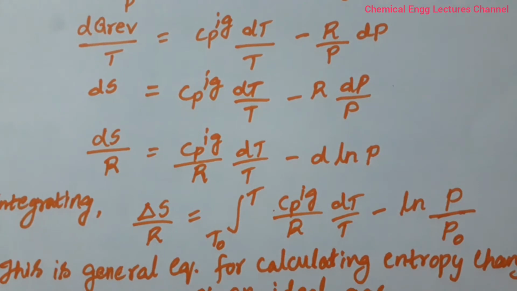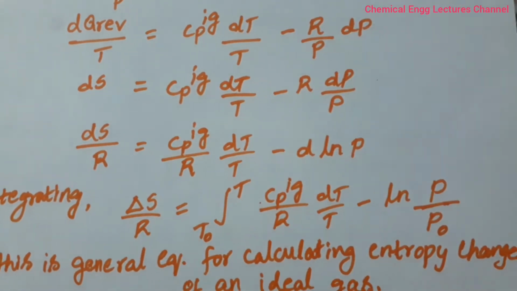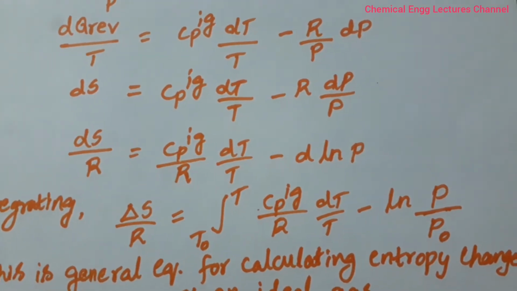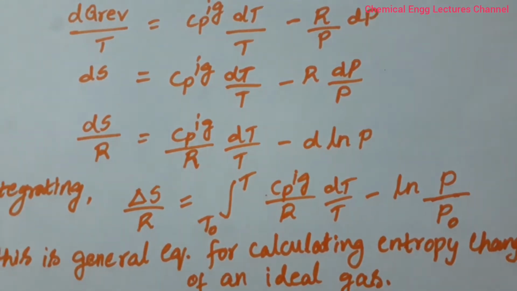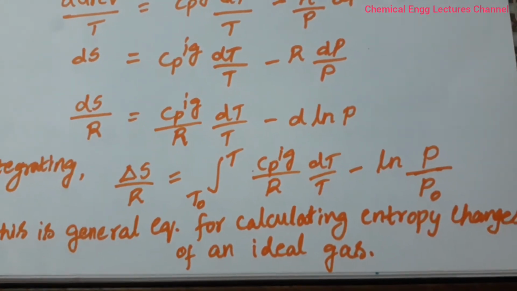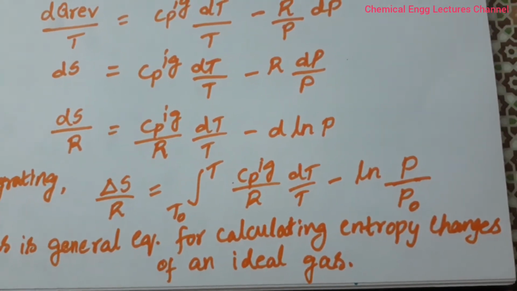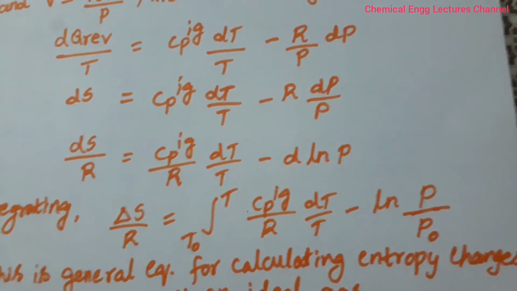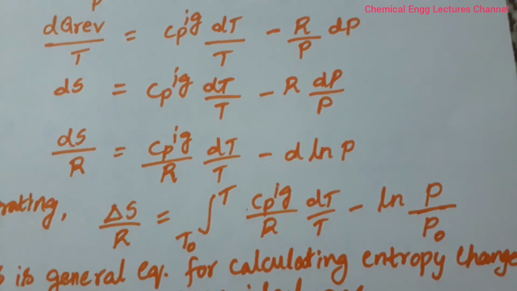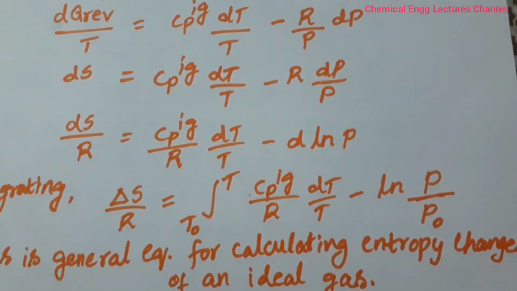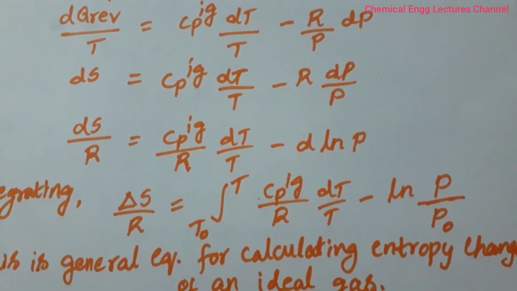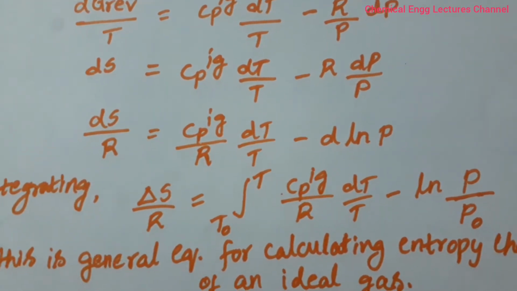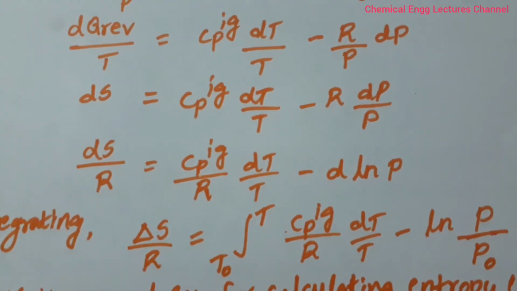So integrating this equation, we get delta S by R equal to the integral from T naught to T of Cp ig by R dT by T minus ln P by P naught. So this is the general equation for calculating the entropy changes of an ideal gas. By using this equation, we can calculate based on the levels T naught and T, P naught and P, and considering the values of Cp and R, we can evaluate the entropy change of an ideal gas, delta S.